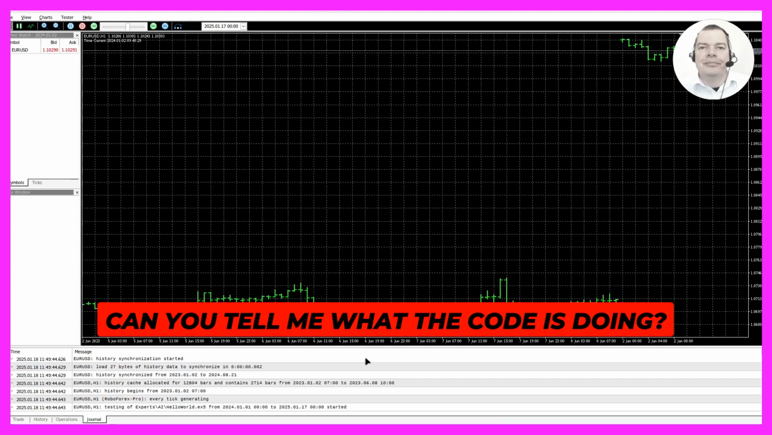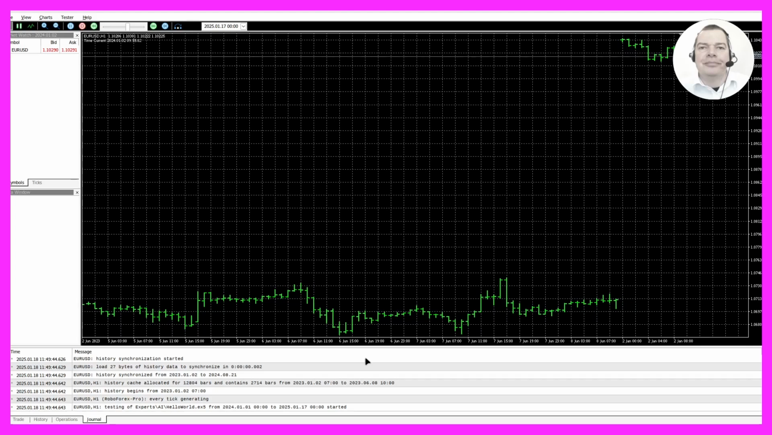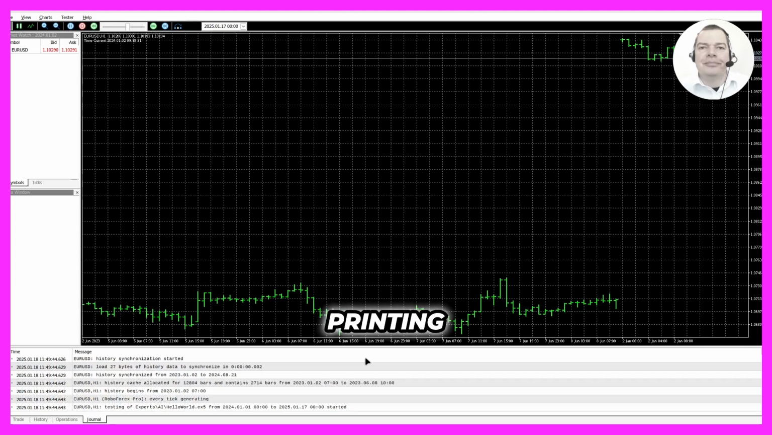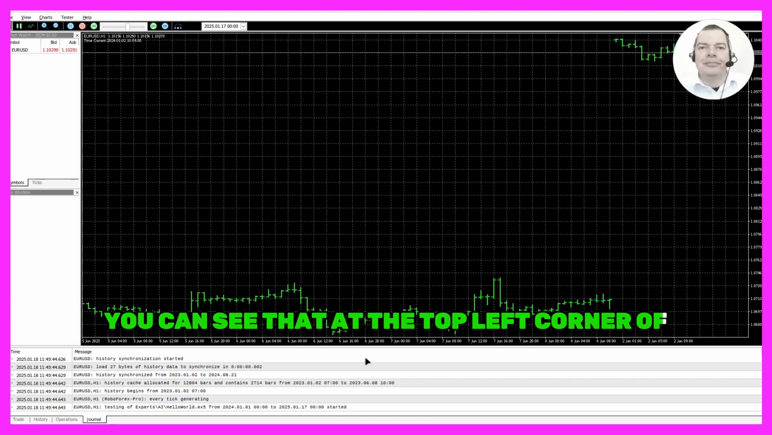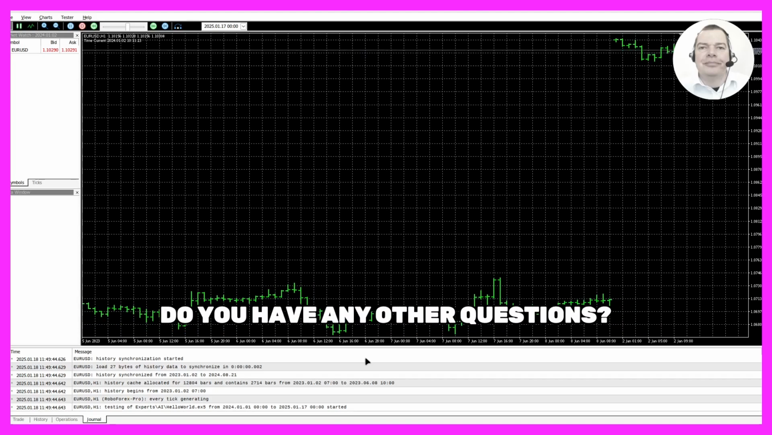Can you tell me what the code is doing? The code is printing the current time to the chart. You can see that at the top left corner of the chart. Do you have any other questions?